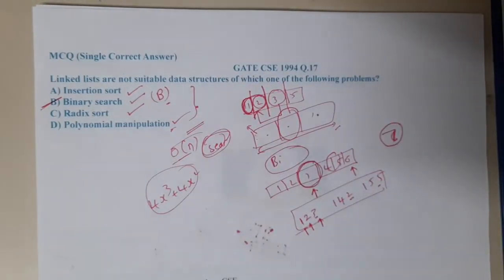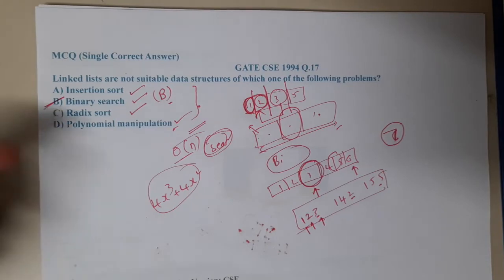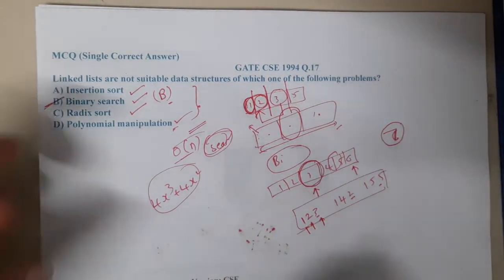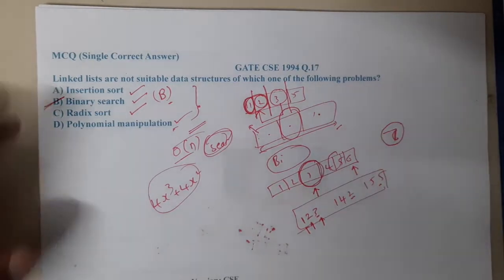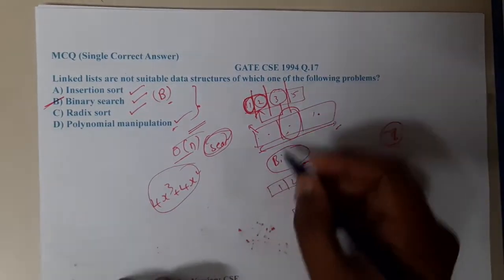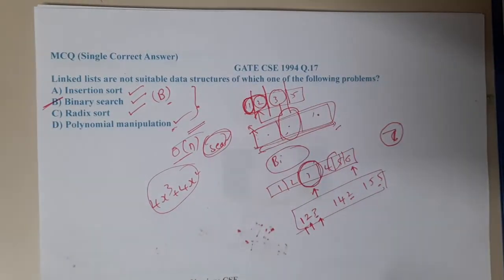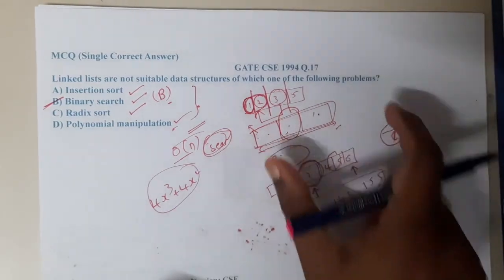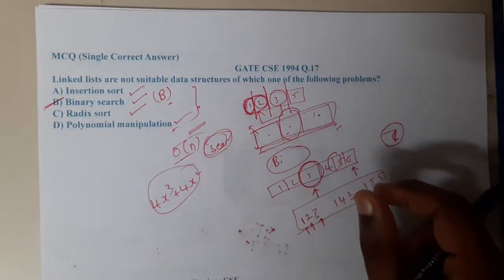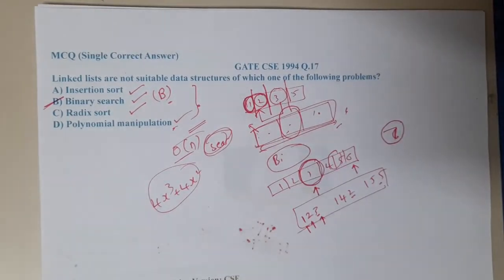Now you got an idea, right, why I'm saying binary search is a complex thing. With insertion sort and radix sort, the complexity might increase somewhat, but it's not the worst. Binary search is the one that is not suitable. It is really complex, because you need to continuously sort the list, know the exact count of how many elements are in the list, identify the center node, travel till there, and identify whether it is greater or lesser. That's a bit complex for a linked list, guys.